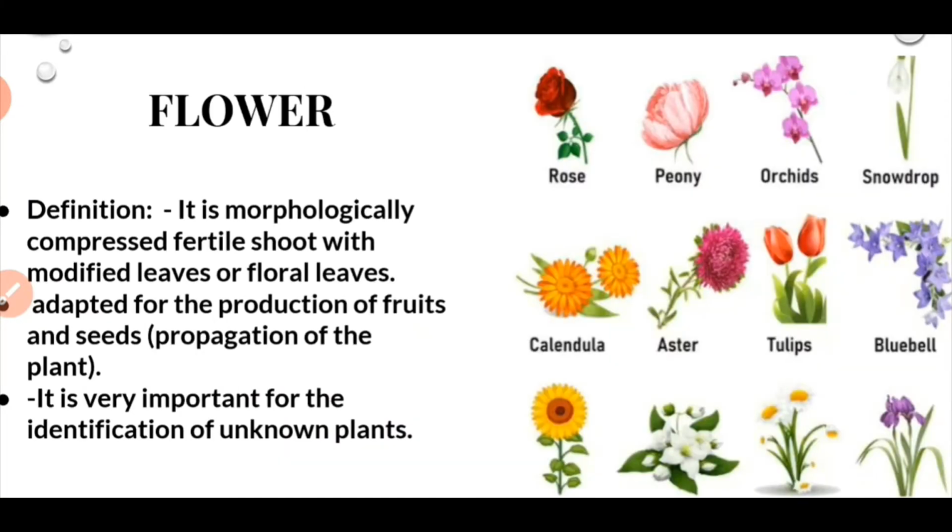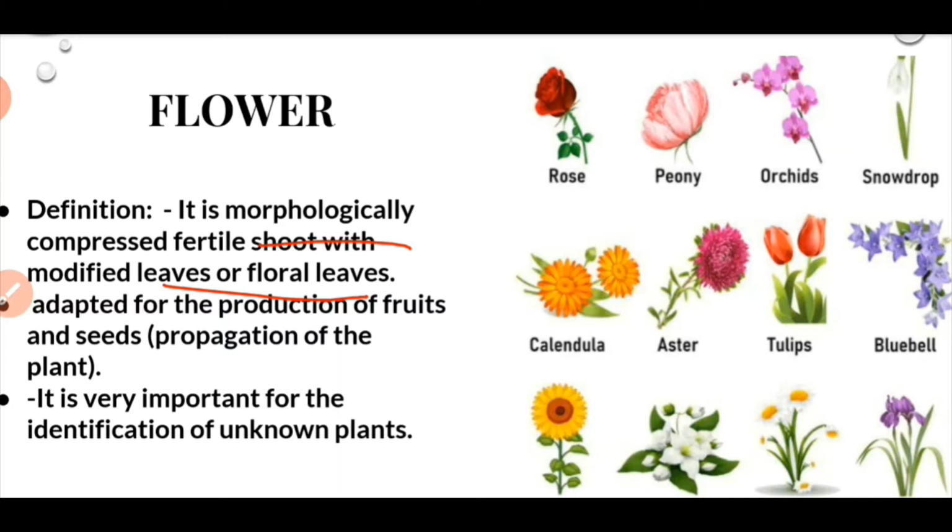Now, what is a flower? It is a modified reproductive part of the plant. It is a morphologically compressed fertile shoot with modified leaves or floral leaves which is adapted for the production of fruits and seeds.